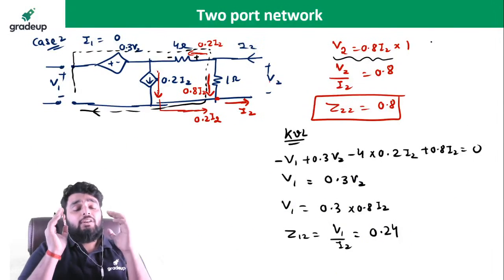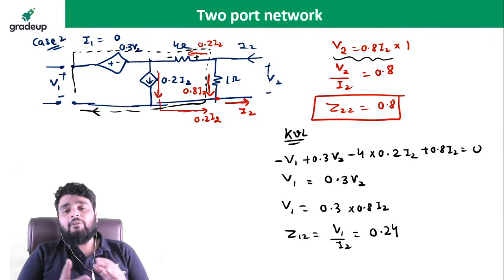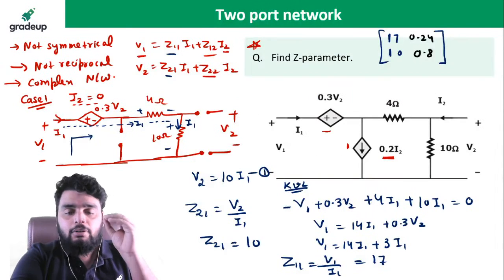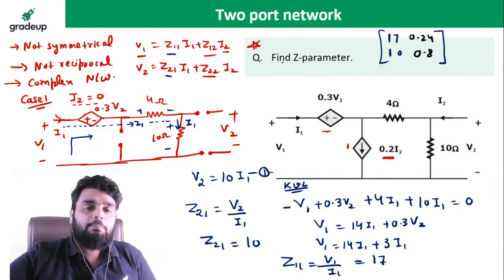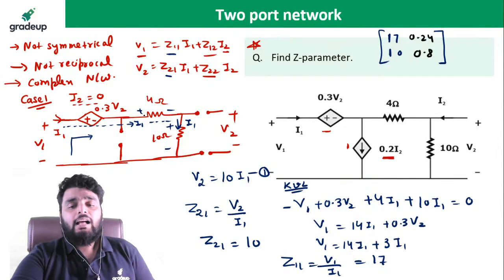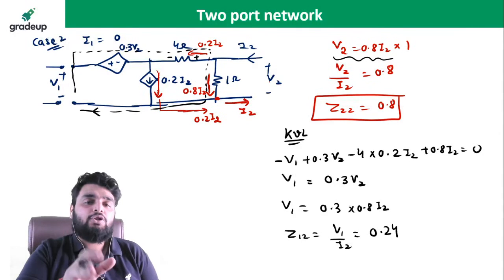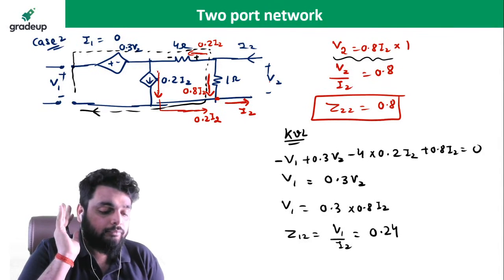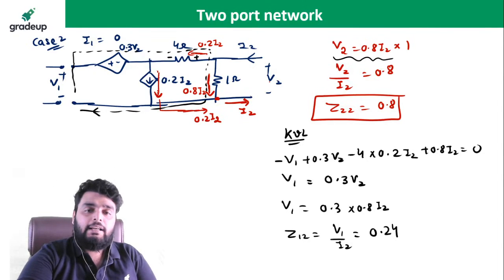Simple. Okay. So if you are getting this type of network and you think that this is a very big network, that it will take a lot of time, it is not like that. Conceptually, if you go, you will see how simple the network becomes. What have we done? We just opened port 1, and after that we just apply the KVL, nothing else. Again, port 1 opened here, apply the KVL, nothing else. So only 2 or 3 equations are required, and this level is a very favorite level for the GATE exam. Okay, understood everyone? Fine. Now solve the next question.